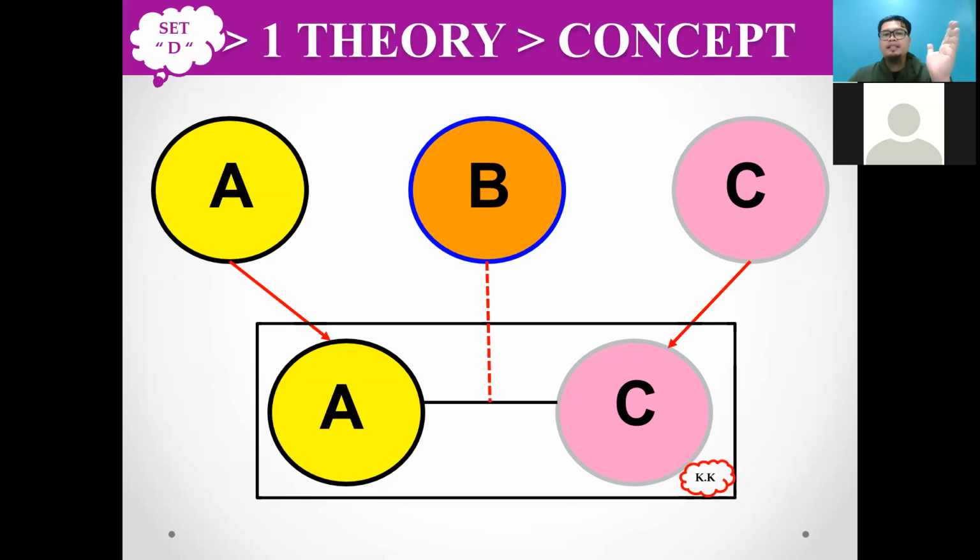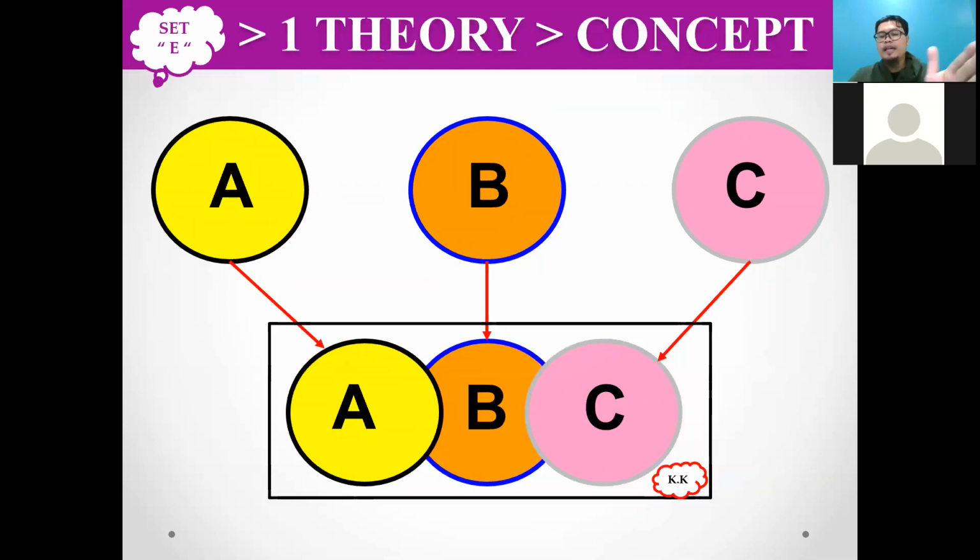missing B. But set D like this, so you have A and C. So you have drawing A and C, but suddenly you have a mediator from B, and then this one also you directly subset from the theory A, B, and C. So your answer is what? Which set is actually right? So I want to see your answer. Okay, please give answer in your chatting rooms.